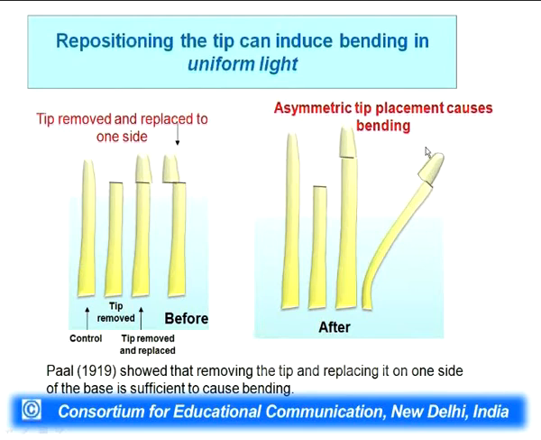In other words, just by asymmetrically placing the tip, it can work as if light is falling from one side, and in this experiment light was actually uniform. So, the conclusion from this experiment is that there must be a differential amount in the two sides of the coleoptile. When it is present more on one side, it will allow it to bend. These experiments were done quite early in the discovery of auxins, which eventually led to the discovery of auxins.